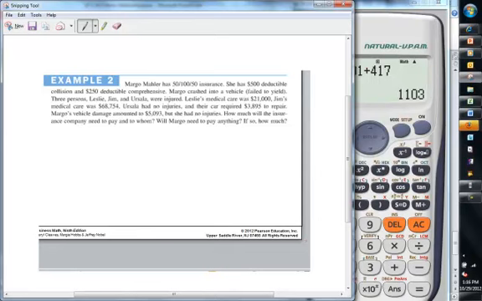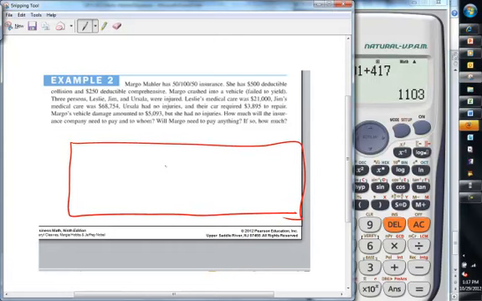Leslie's medical care was $21,000. Jim's was $68,000. Ursula had no injuries, and their car required $3,895 to repair. Okay, so they were all in the other vehicle. Since she was at fault, there are 2 possibilities of who's going to pay: Margot and her insurance.